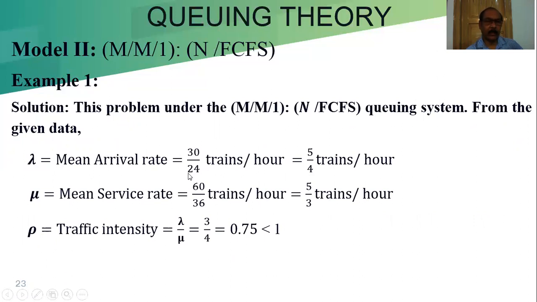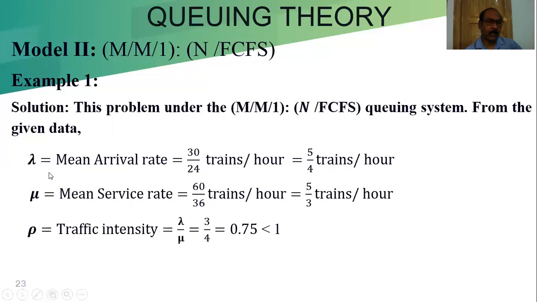So 30 divided by 24 equal to 5 by 4 trains per hour. It is given 30 trains per day, per day we are taking as 24 hours. So 30 by 24, if we cancel out by 6, equals 5 by 4 trains per hour.